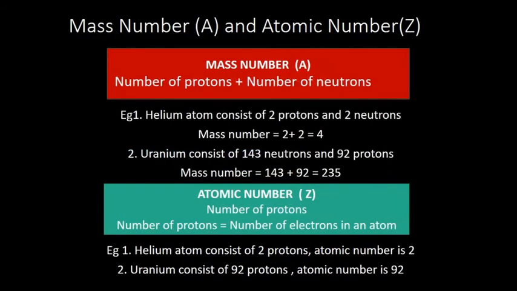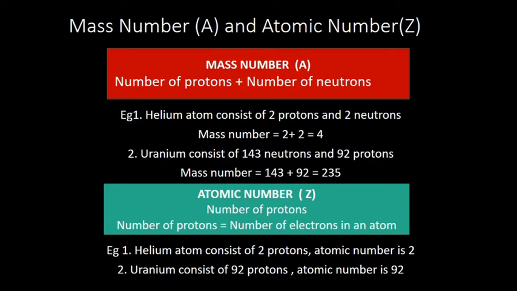Then what is mass number? Mass number is the sum of protons and neutrons, that is the number of protons plus the number of neutrons. And what is atomic number? It is the number of protons. And as I told before, for an atom to be neutral, it contains the same number of electrons and protons. So the number of protons is equal to the number of electrons.